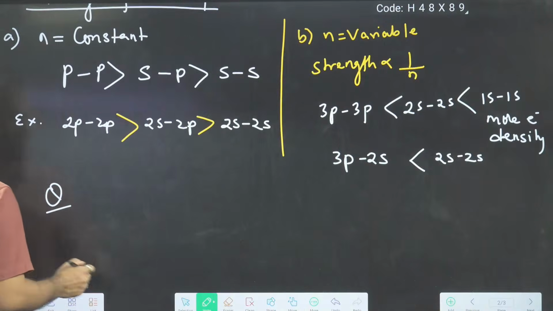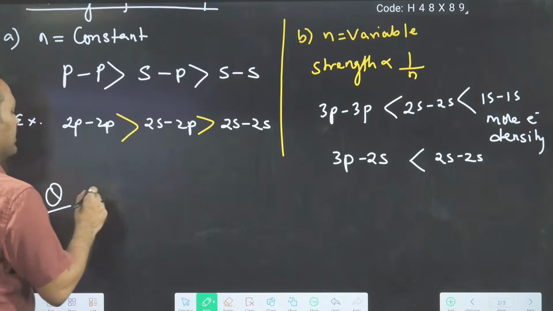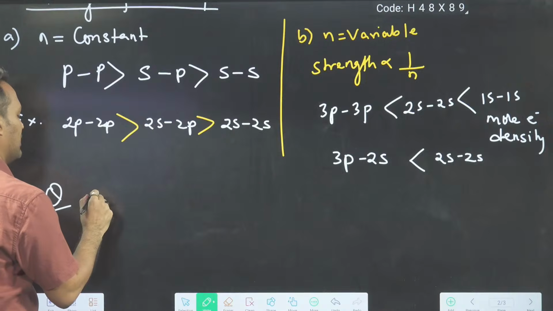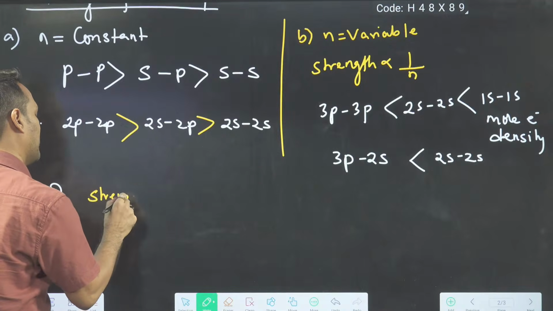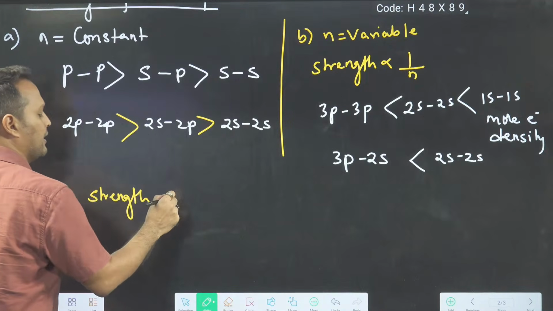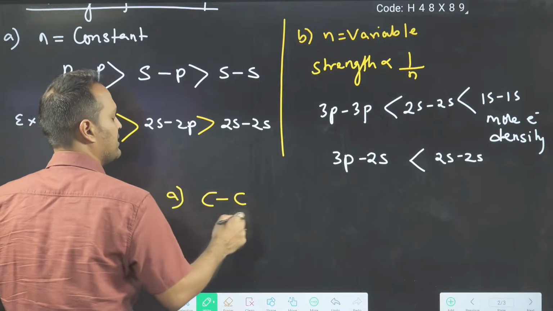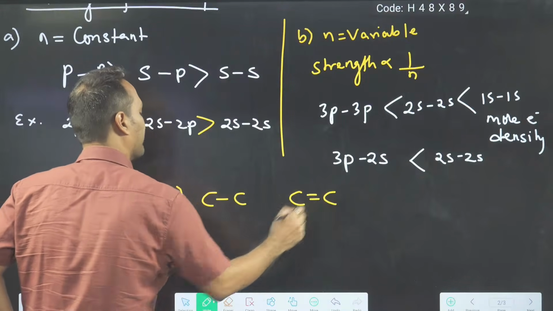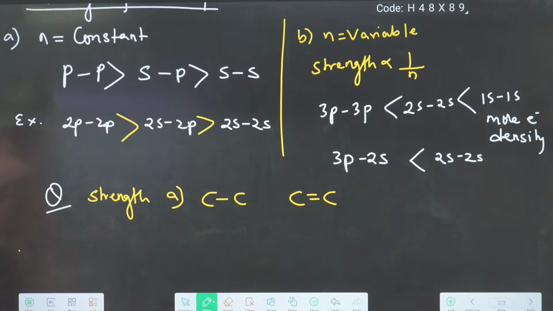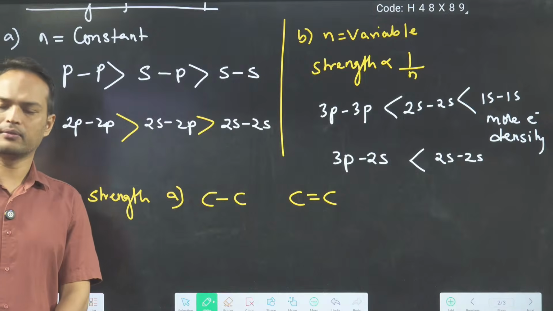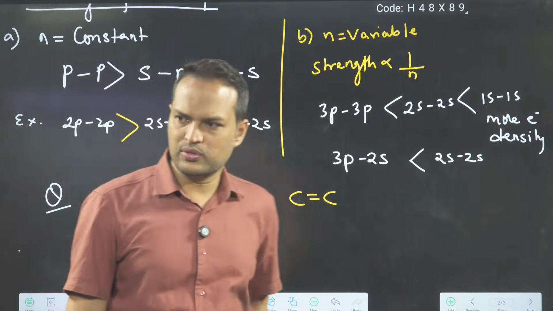So I am giving you this question now. Everyone see and tell something. Suppose I am talking about strength. The first question is, I am comparing the C-C bond like this. Can you tell me which will be stronger, first one or second one?